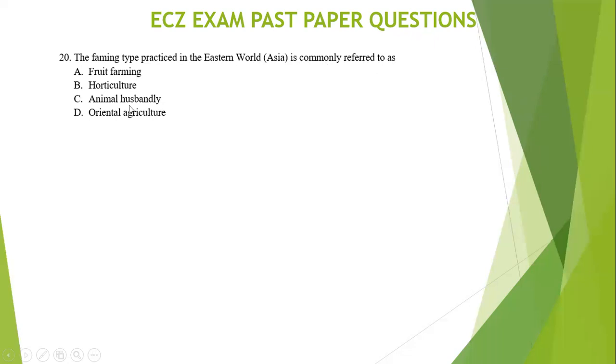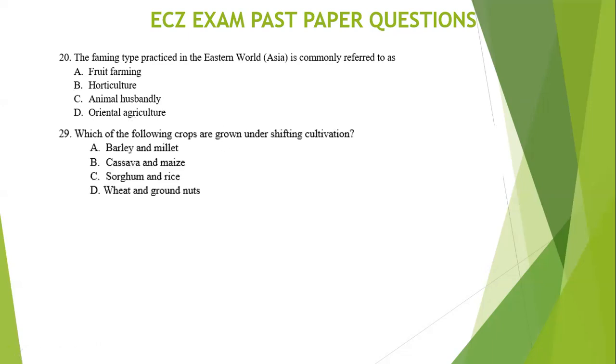Now, this is basically what I was just explaining, to say in the Eastern world, where you find countries like Bangladesh, Japan, China, Pakistan, Sri Lanka, these countries, they practice what we call Oriental agriculture. So the best possible answer here on question 20 is Oriental agriculture.